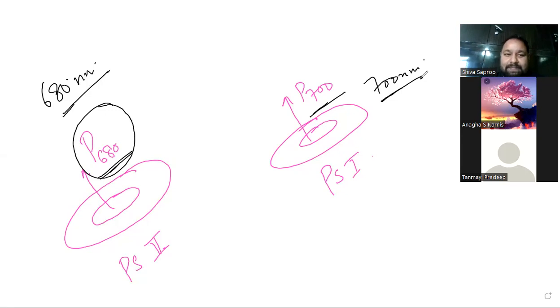Before 400 no form of light will be absorbed. It is not going to absorb infrared. So from 400 to 680, everything the first can absorb.